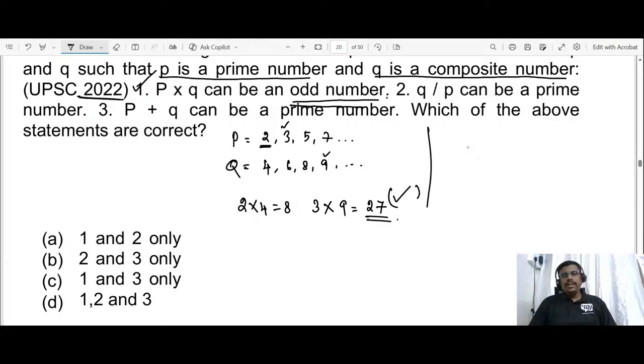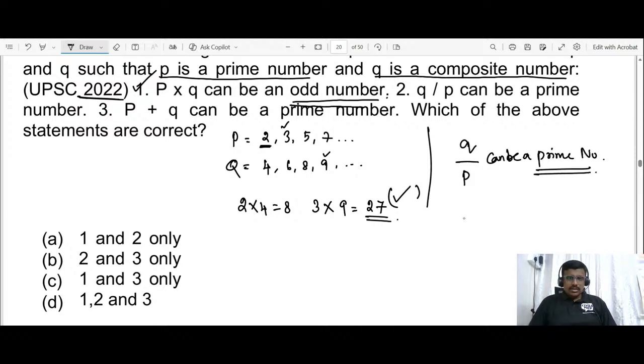Now you need to find Q by P. Q by P can be a prime number. Let us check. Let us take Q as 6 and P as 2. We get 3, which is a prime number.